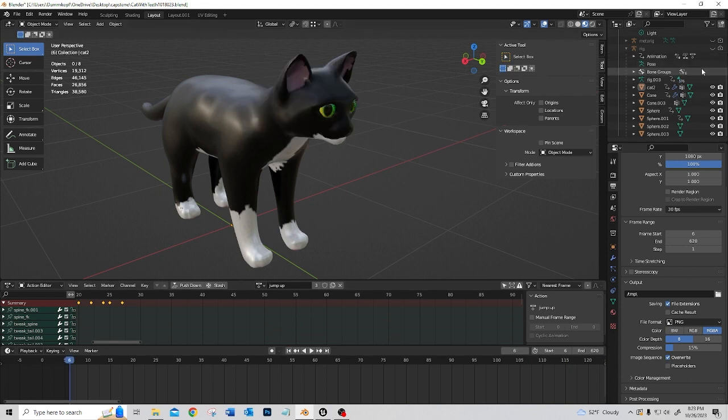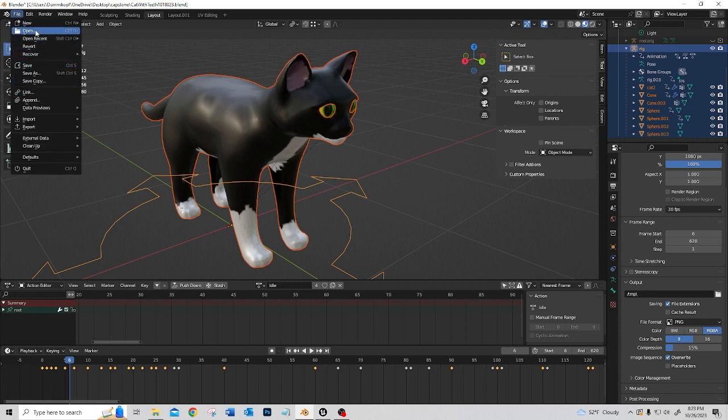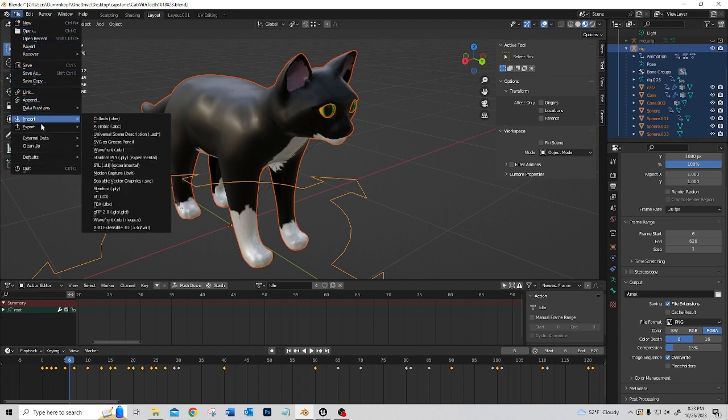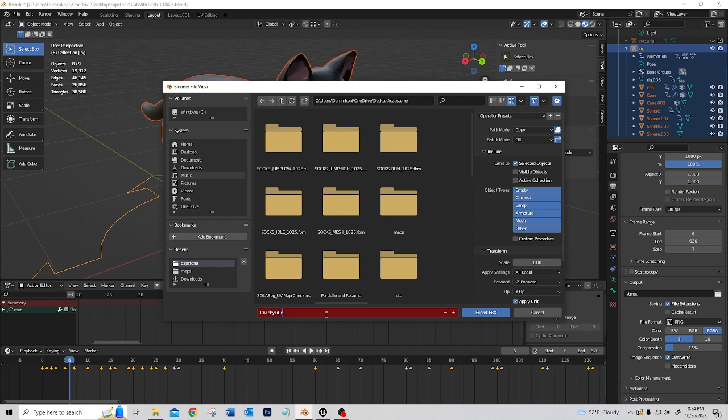here's what you do. You select everything as per usual. Just shift click, file, export, FBX. I'll give this a catchy title. And here's how you get those materials to export.